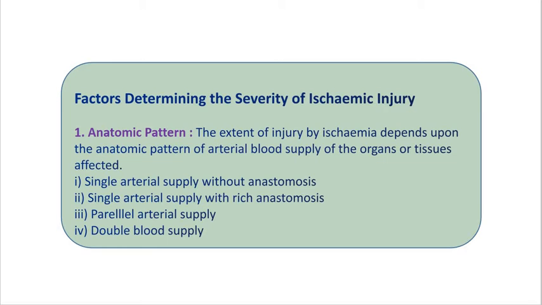The first is single arterial supply without anastomosis, which includes some organs that receive blood supply from arteries which do not have significant anastomosis, and thus they are functional end arteries. Here the occlusion of such vessels invariably results in ischemic necrosis.